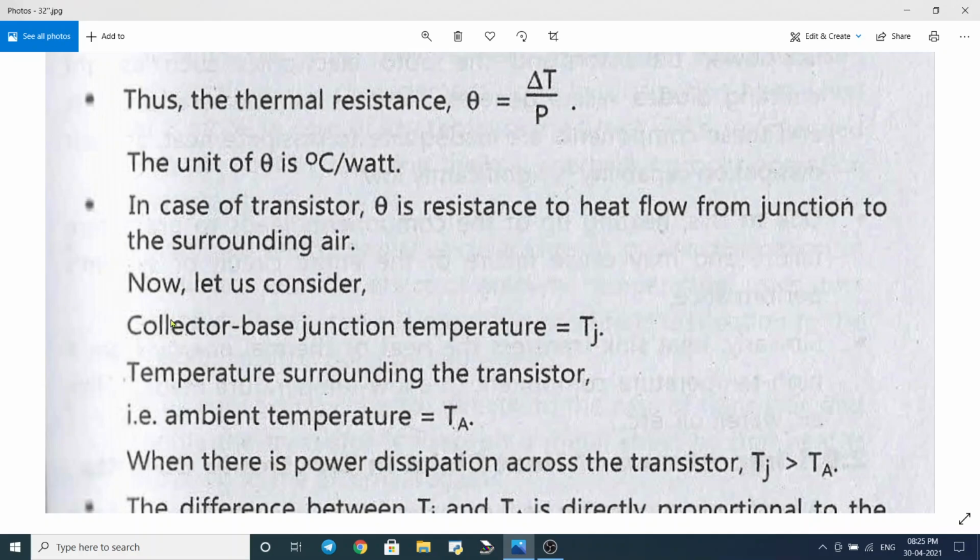Now let us denote the temperature of the collector base junction.